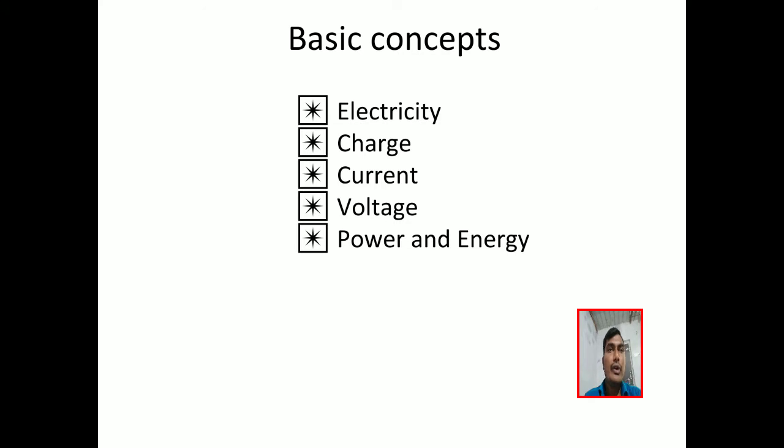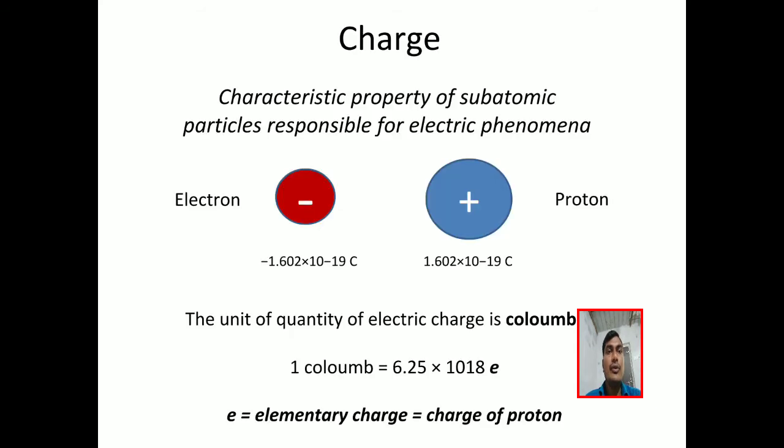Before going to this concept, we must know what charge, current, voltage, power and energy are. So what is charge? In our universe, in an atom there is a nucleus. In the atom there are electrons, protons and neutrons. The electron charge is minus 1.602 into 10 power minus 19 coulombs. So the quantity of electric charge of 1 coulomb is 6.25 into 10 power 18 electrons.